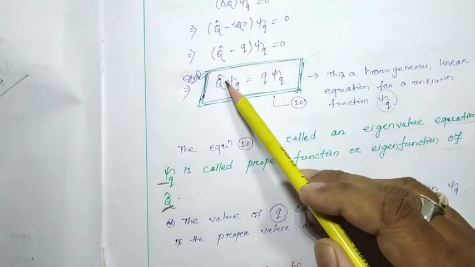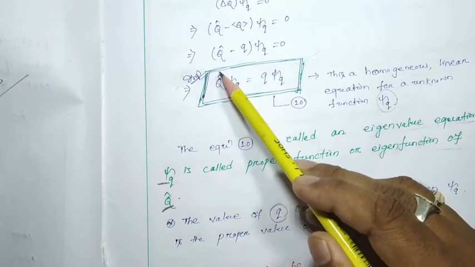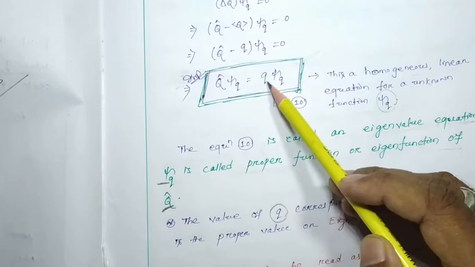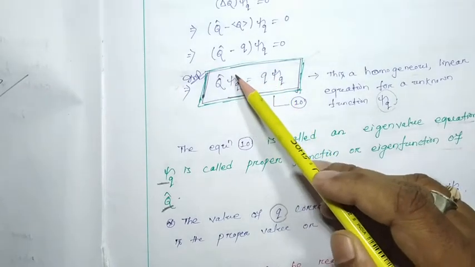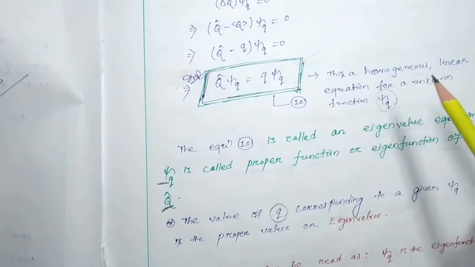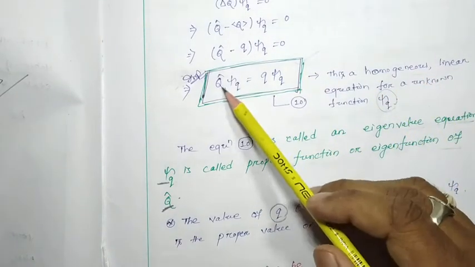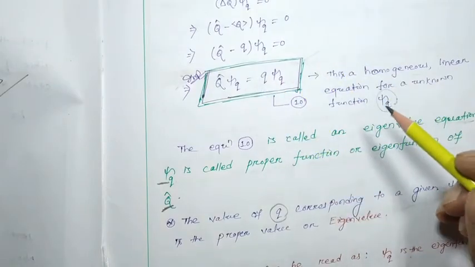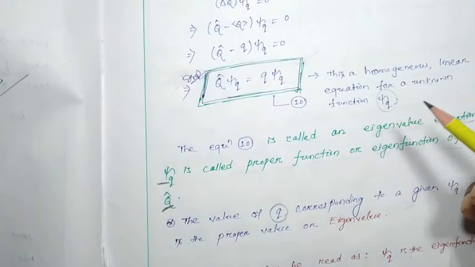This is the observable operator, this is the eigenfunction, and this is the eigenvalue. Here psi q is the eigenfunction of operator q cap and this is its corresponding eigenvalue.